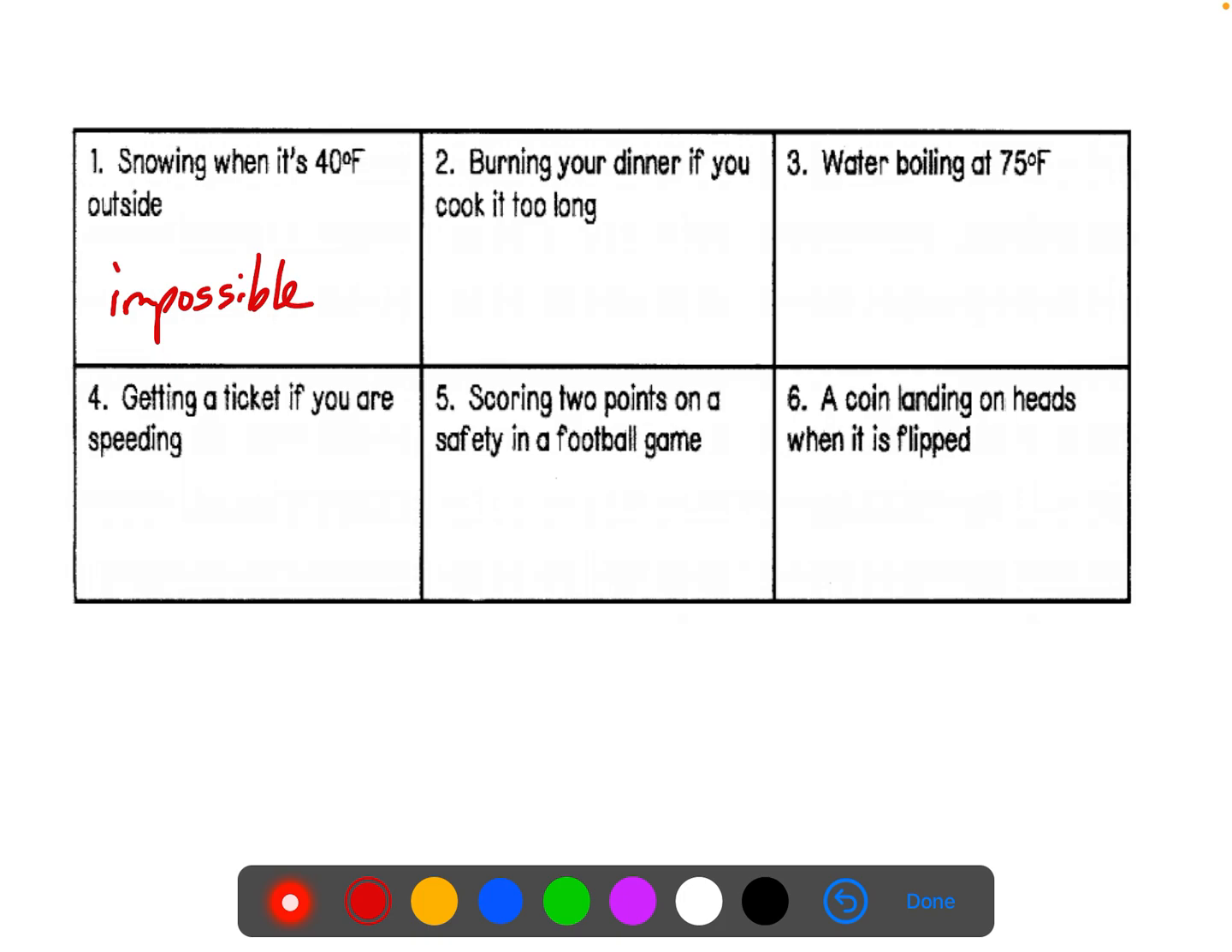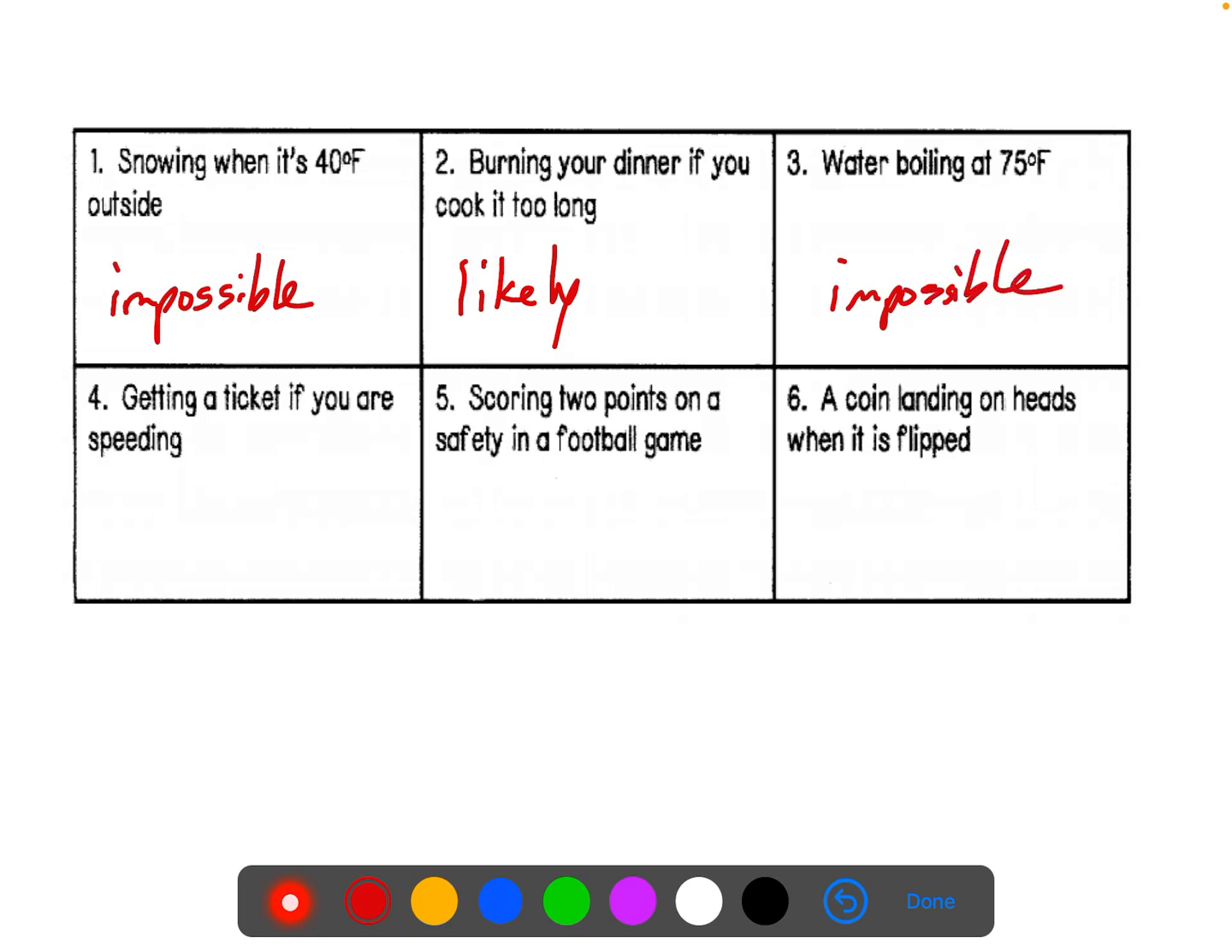Burning your dinner if you cook it too long. Well, that's likely. Now you might be thinking that is certain, but cooking something too long does not necessarily mean it's going to burn. It just might not taste as good as it could. For the water boiling at 75 degrees, well, that's definitely not warm enough to boil water, so that's going to be impossible.